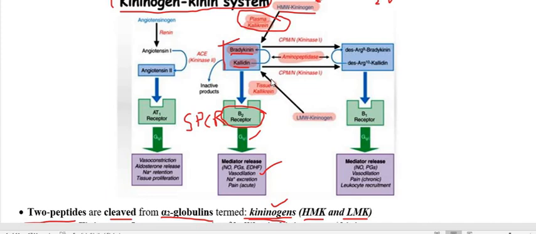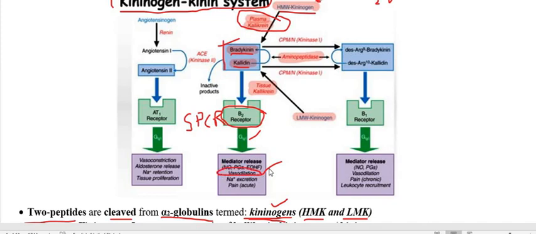This is about the physiological role of the kinins like bradykinin and kallidin, which act on the G protein coupled receptor. We call it the beta 2 receptor. It activates the Gq protein, and therefore it produces vasodilation. Mainly we are concerned with the vasodilation and their action.